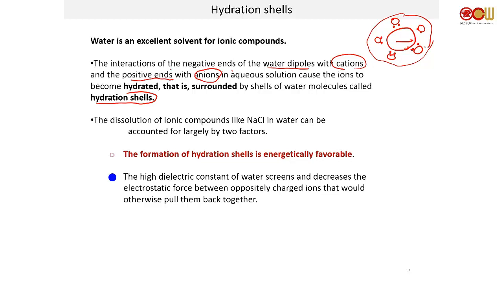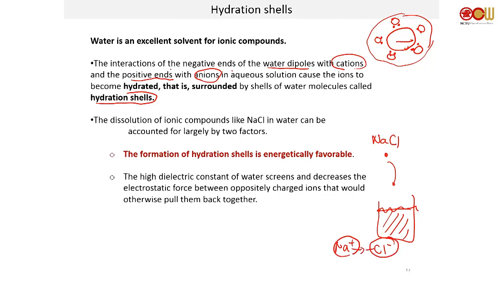them back together. If you have NaCl, right, salt, you throw it into a beaker of water, it becomes Na plus, Cl minus, right? Now, without the hydration shell, this guy is going to go to Cl, Cl is going to go to Na, and then you reform NaCl, right? Obviously, we know this thing doesn't happen.